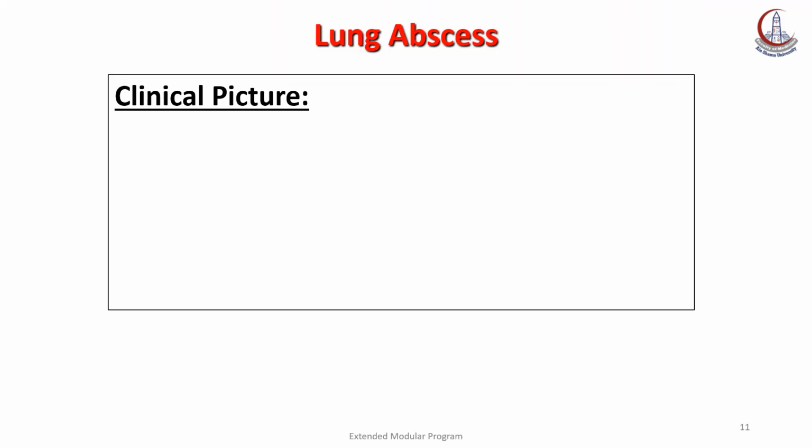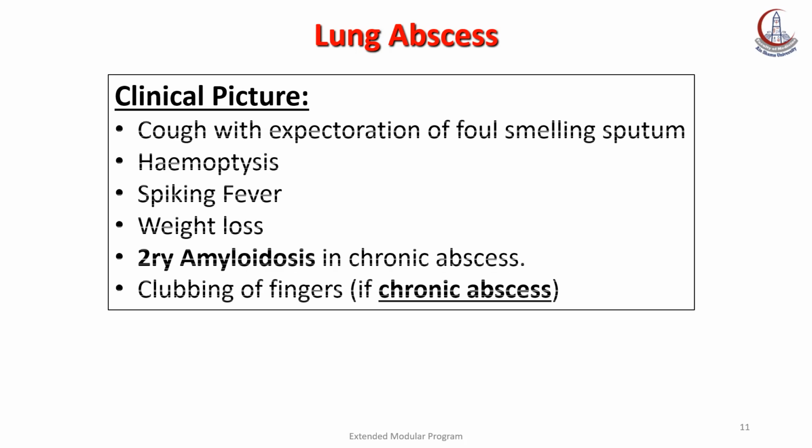Now, what is the clinical picture of lung abscess? Lung abscess is an infective lesion of the lung, leading to cough, expectoration of foul-smelling sputum, hemoptysis, spiking fever, and weight loss. Weight loss does not occur in acute lung abscess; it occurs in long-standing disease like chronic lung abscess. Also, chronic lung abscess may lead to secondary amyloidosis and clubbing of fingers.